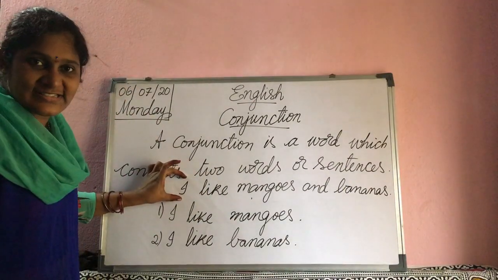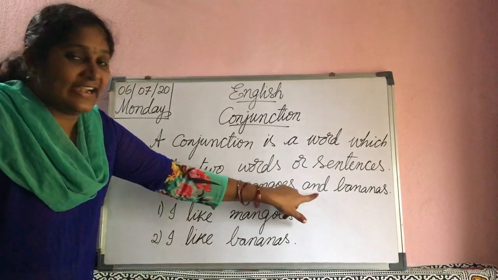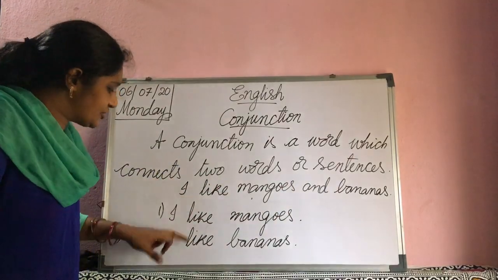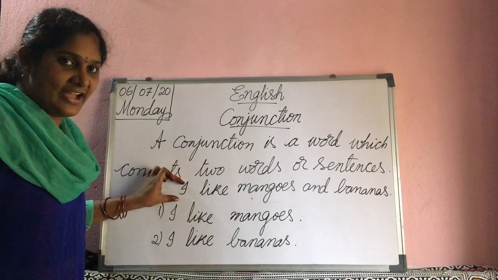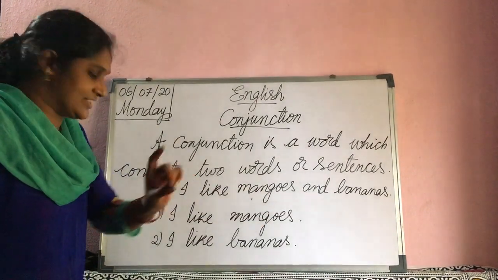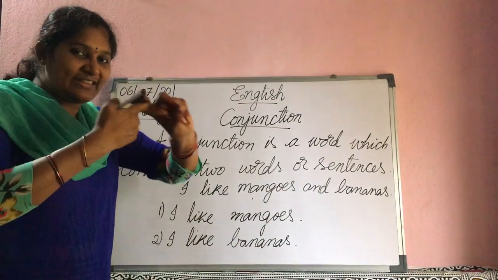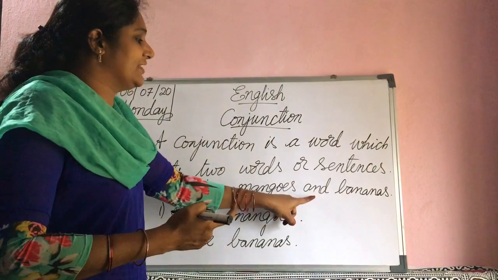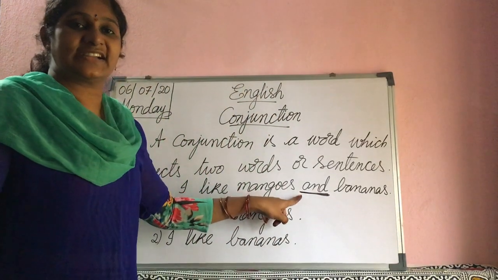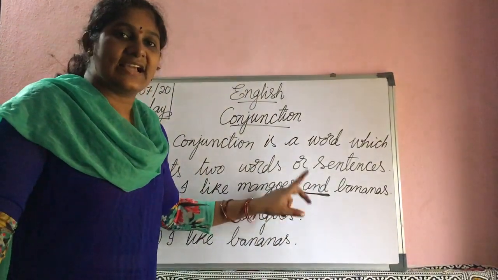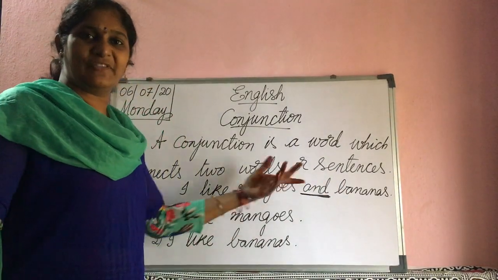How can I simplify the sentence? I can use "and" here and make these two sentences into one sentence. Is it clear? See, I like mangoes, one sentence. I like bananas, another sentence. I joined these two sentences with the help of the conjunction "and". Here "and" is a conjunction. See, I like mangoes and bananas. I simplify the sentence.